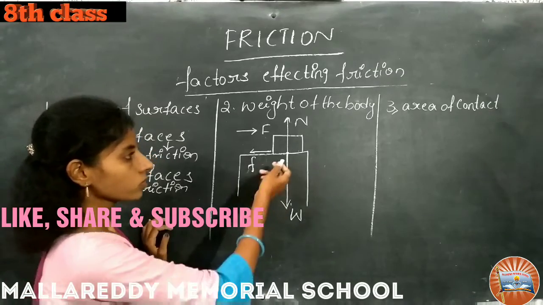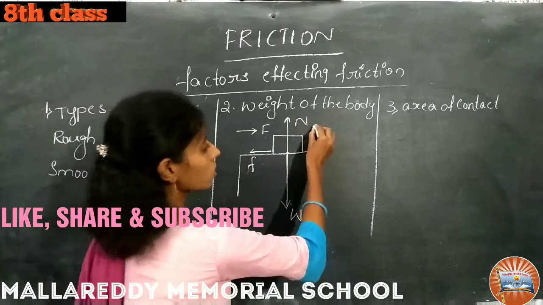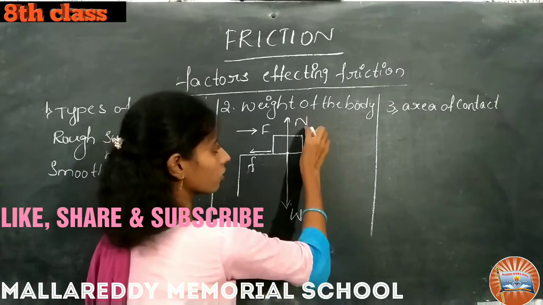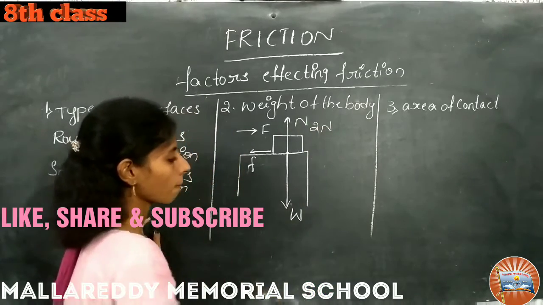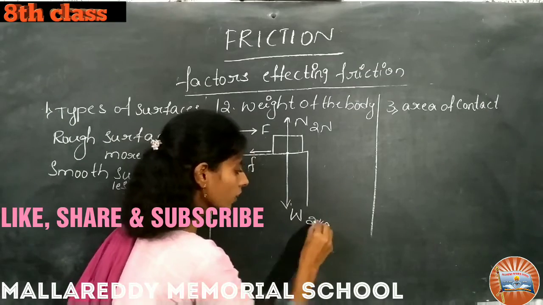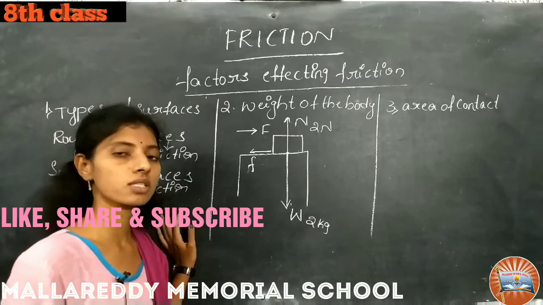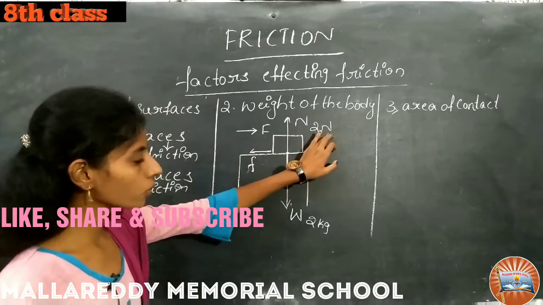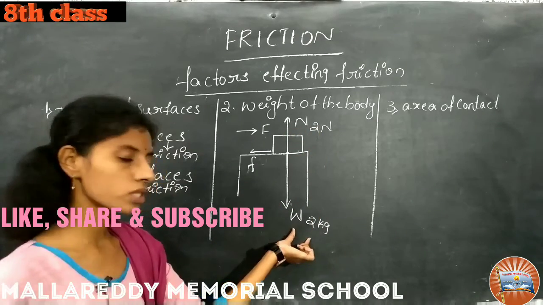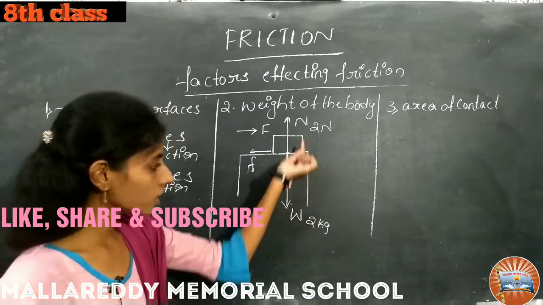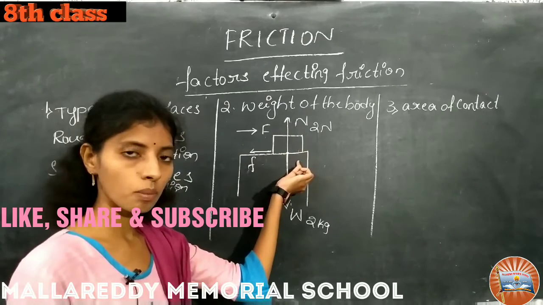For example, suppose the normal force is 2 newtons and the weight is 2 kg, so these two are equal and the book is at rest.